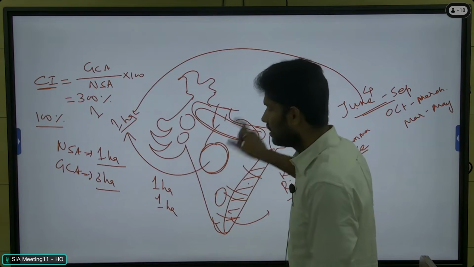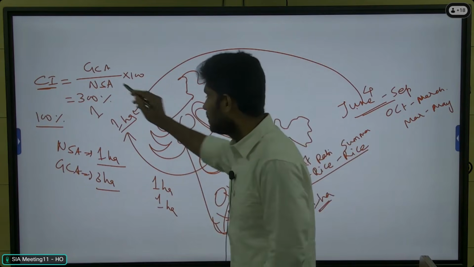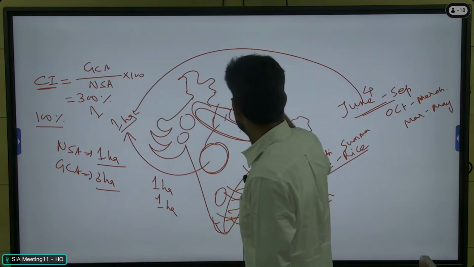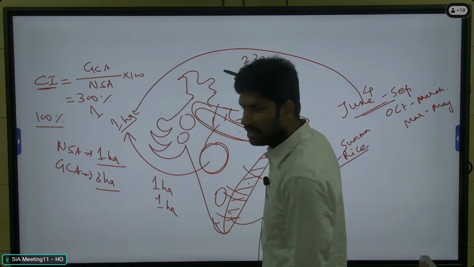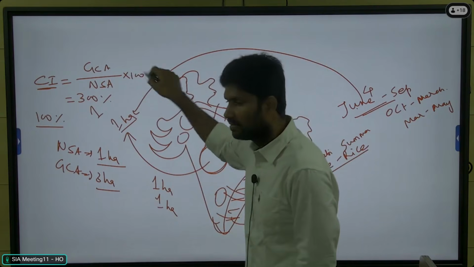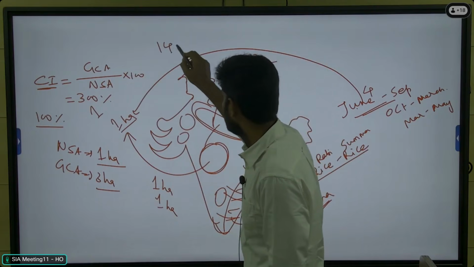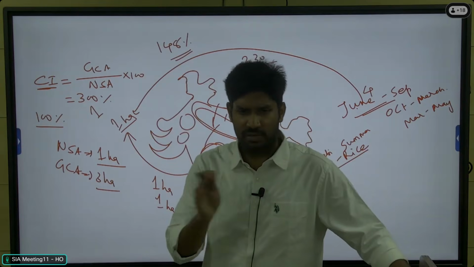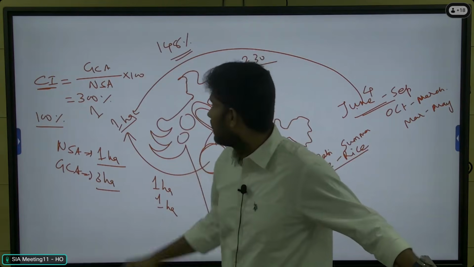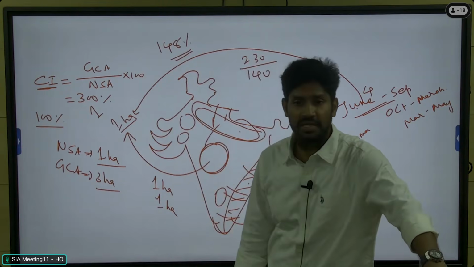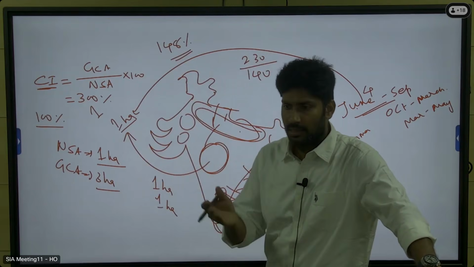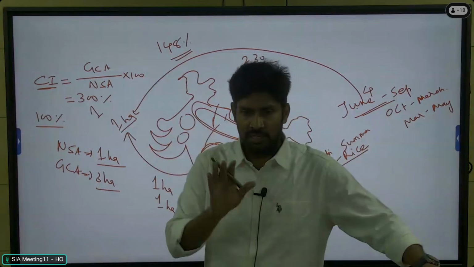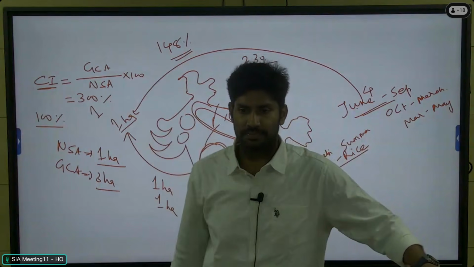right? If you take the all India average, I told you that net sown area is around 140 million hectares, and the gross cropped area around 230 something million hectares, right? So if you calculate for the overall India average, it is around 140%, 148%. Okay, around 145 or 148%. This is the all India average. So what is the meaning here? The whole year, throughout India, the land is utilized 1.4 times.